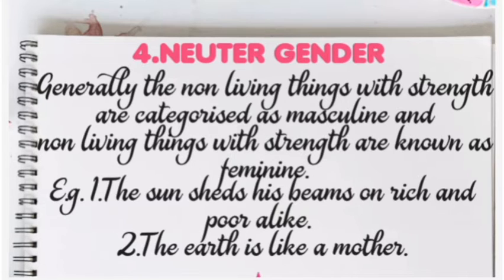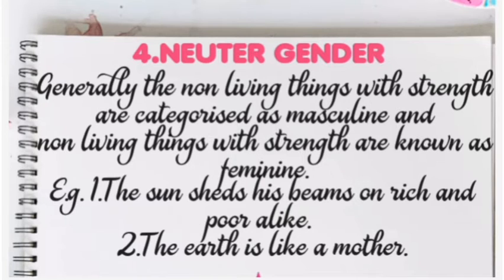Now take an example of feminine gender. The earth is like a mother. The earth is a non-living thing, right? So we are portraying it as a mother, that it behaves like a mother, it protects us. Earth is like a mother. We are portraying her like a mother. So the earth is being portrayed as the mother, as the female part.